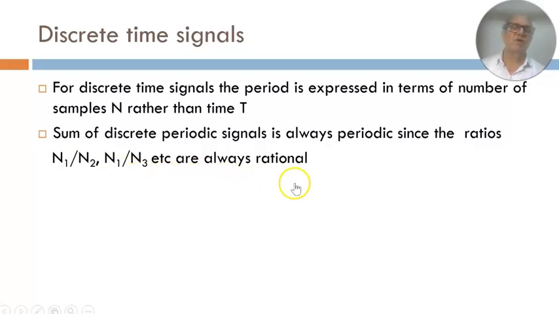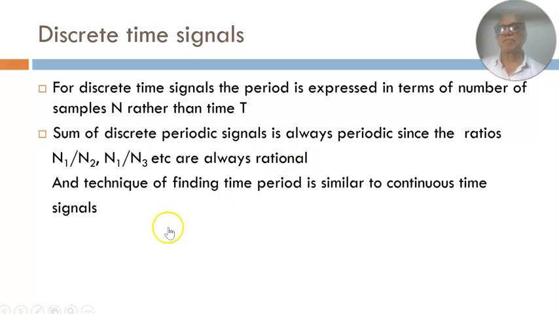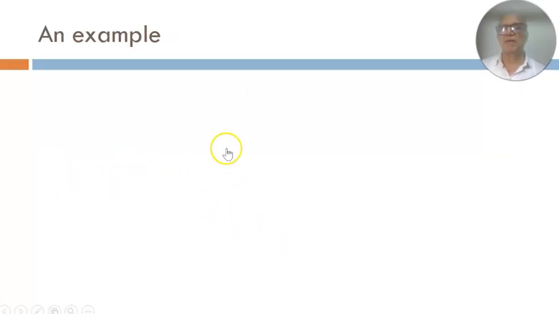So if you have a number of discrete time signals which are periodic, and you add them together, the result is always going to be a periodic signal. And the technique of finding the time period is similar to continuous time signals, except that you now find n1 by n2, n1 by n3, etc., rather than t1 by t2, t1 by t3, etc. So let's take an example.